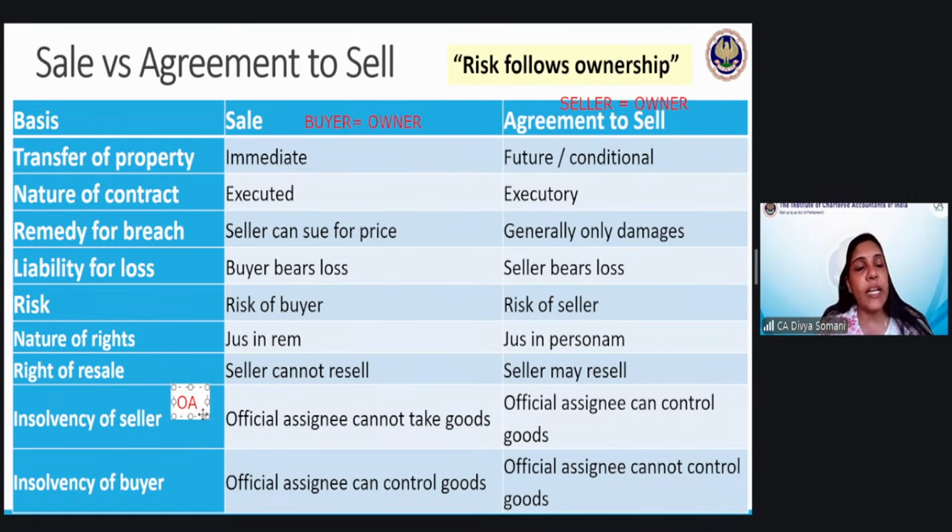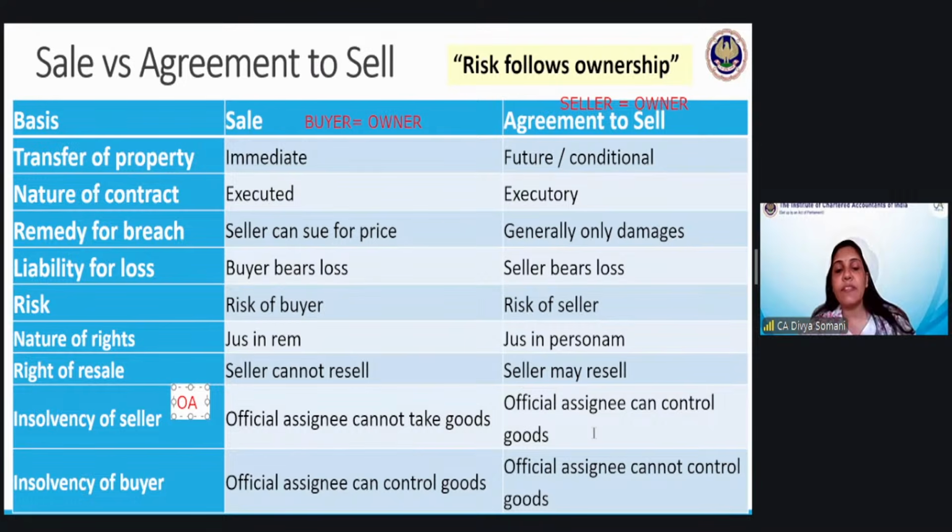He will take control of the existing assets. He cannot take the custody of those assets which are already sold out. So even the buyer, whosoever has purchased those mobiles from this seller, the official assignee cannot take the goods from those persons. That is the thing which is mentioned here. The official assignee cannot take the goods from the owner of the goods, basically from the buyer. But in the case of agreement to sell, what he can do, he can take the control of the goods.